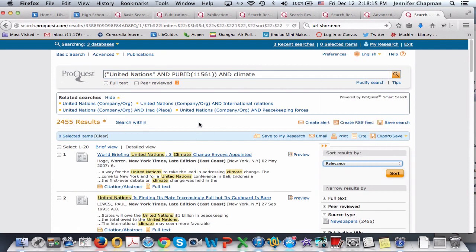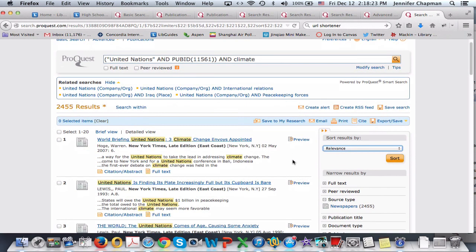2,455, much more focused. Still could be too much for many of you, but it is a good way to start focusing. The other item that you can do to help you focus your search is this part over here. Now, the computer has decided what it considers to be relevant for you. It may have absolutely nothing to do with what you are actually looking for, because the computer isn't human and it cannot interpret. It only looks for